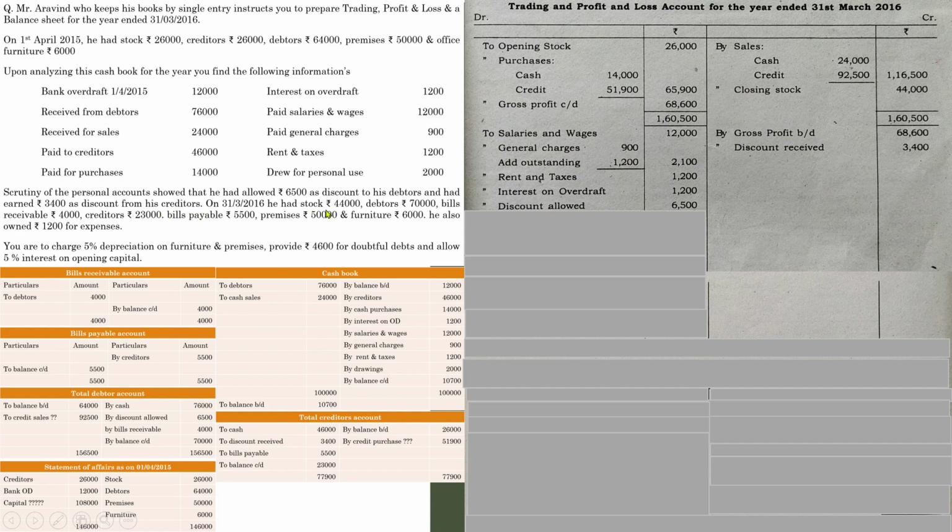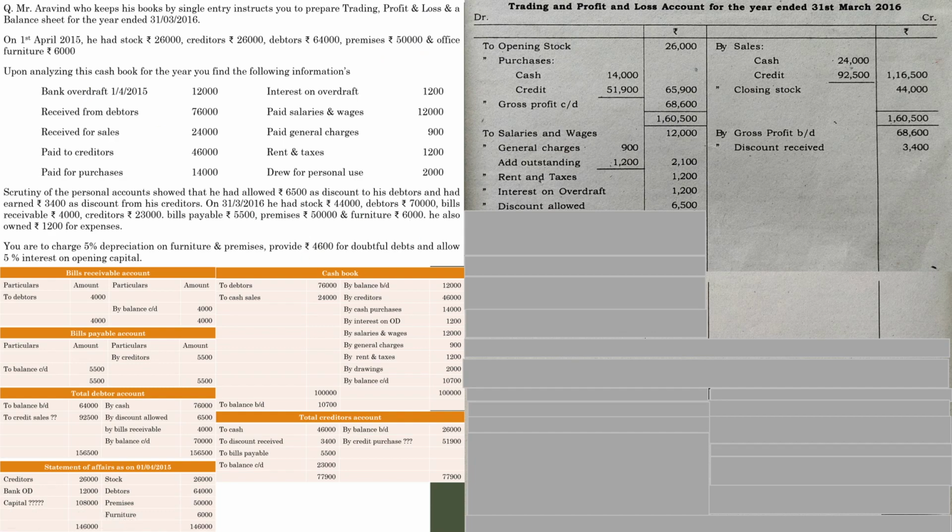And go through all the items, whether we have recorded all the important items. See, 5% depreciation on furniture and premises. Premises is 50,000, opening here also 50,000. Furniture here 6,000, here also 6,000. So the amounts are the same.